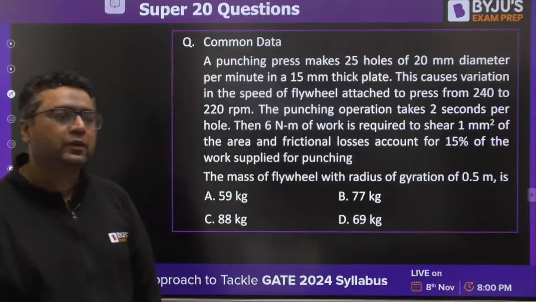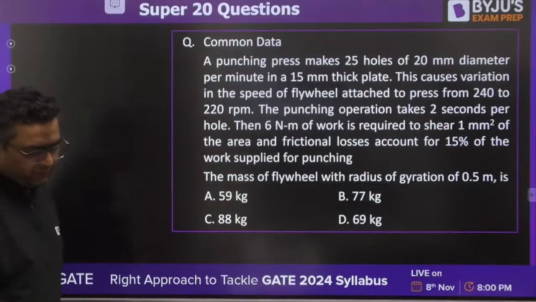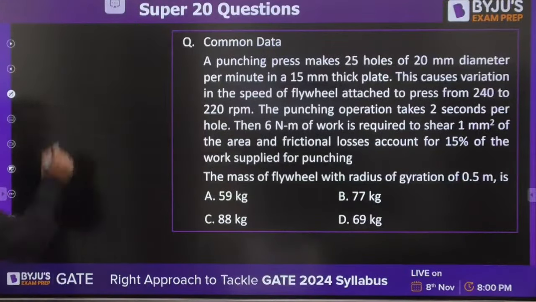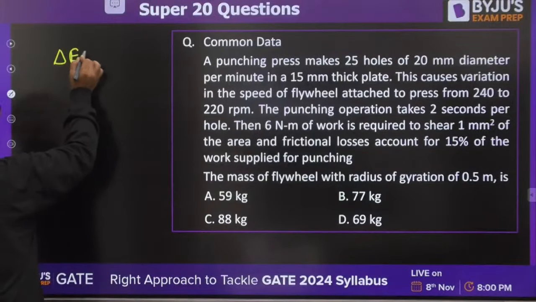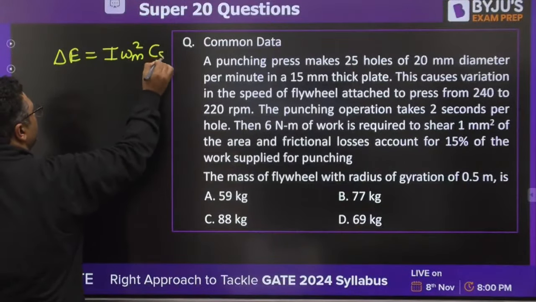Yes. For this question, it is asking about the mass of flywheel if radius of gyration is given. For this, you would be using delta E equals I omega mean square CS.